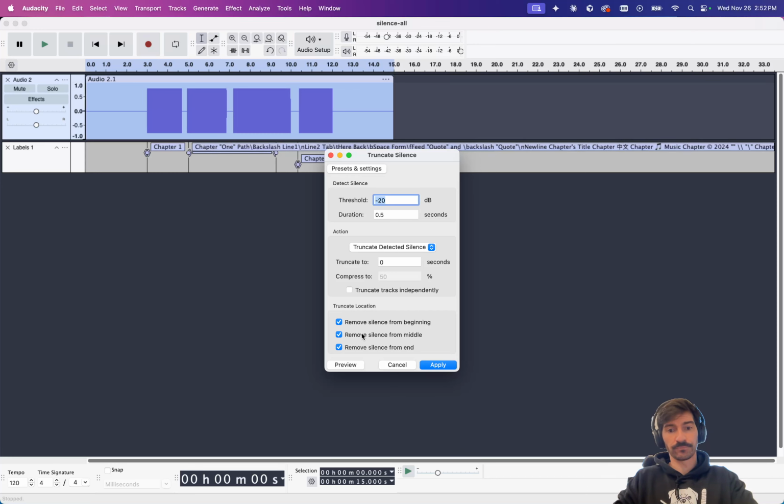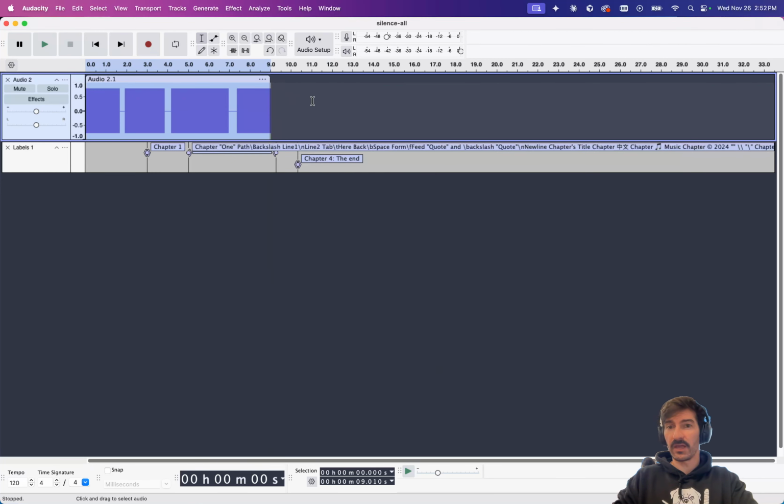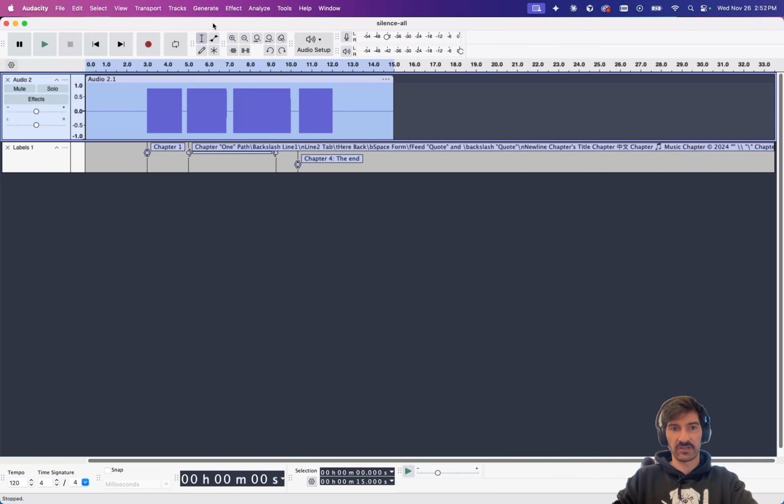checkbox. So by default, I've already used this option, that's why this was unchecked. By default, all the checkboxes are checked at the beginning, so we're maintaining the expected functionality for existing users. But we have also added this option to be able to uncheck the remove silence from middle. And when we apply this, you'll see up here, we're going to truncate the beginning and the end, but keep all of these middle sections.